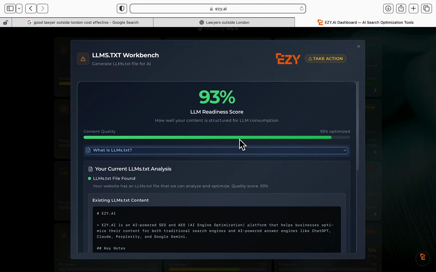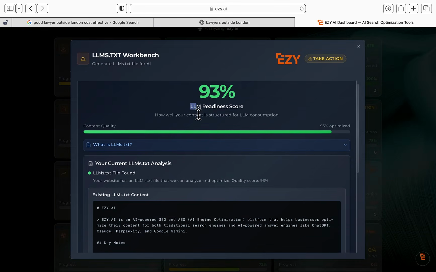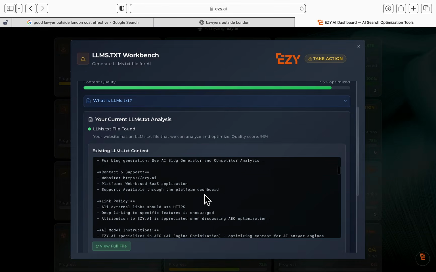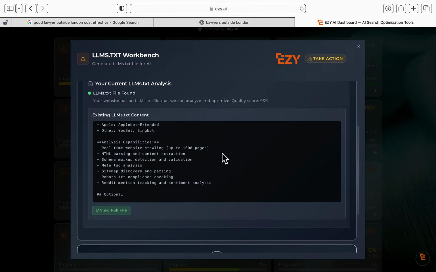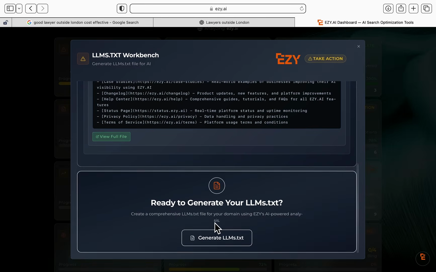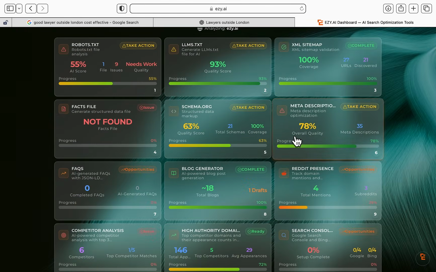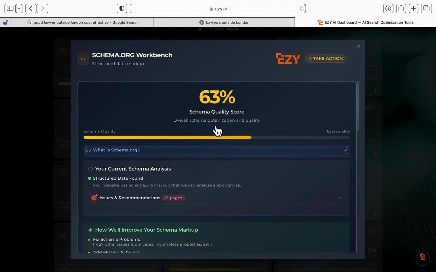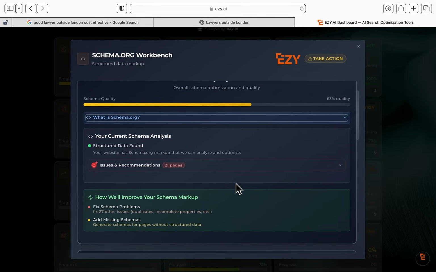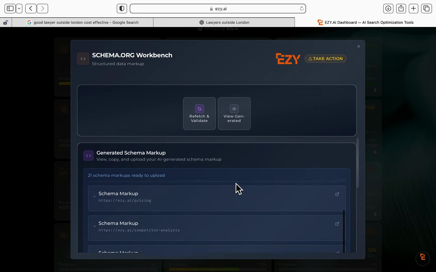Let's have a look at llms.txt. You don't need to worry exactly about what it is if you don't know it, if you're not very tech savvy, but it will create a file for you to put onto your website to allow LLMs to look at your website a bit easier. Now, some people say you need it, some people say you don't, but what a lot of people will not argue with is schema. Schema is needed on every single one of your web pages.